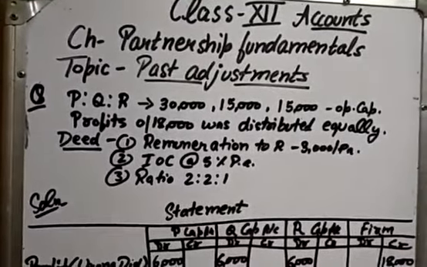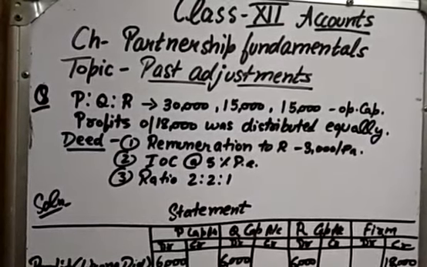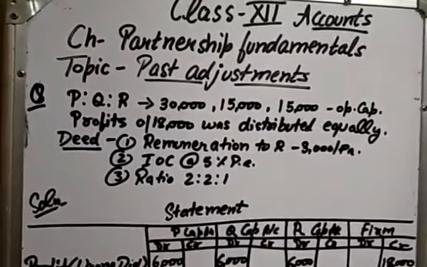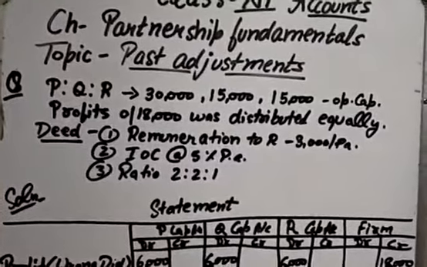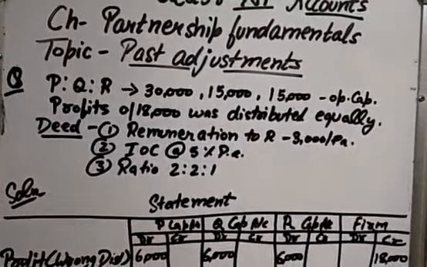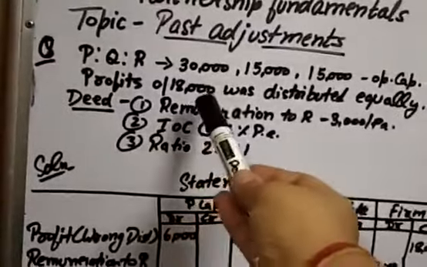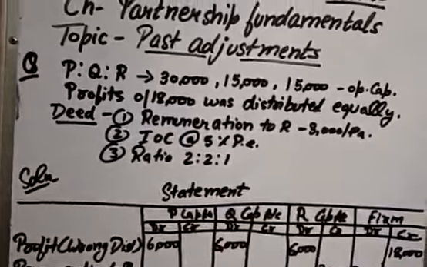There is a case in which we have taken three partners P, Q and R, and their opening capital is given as 30,000, 15,000 and 15,000 respectively. The question says a profit of 18,000 was distributed equally. The firm has earned a profit of 18,000 and they have distributed the profit equally. Whereas what does the partnership deed say?